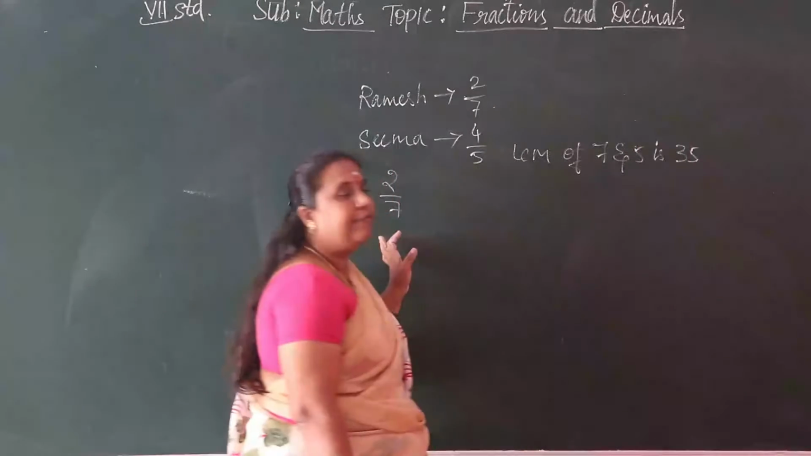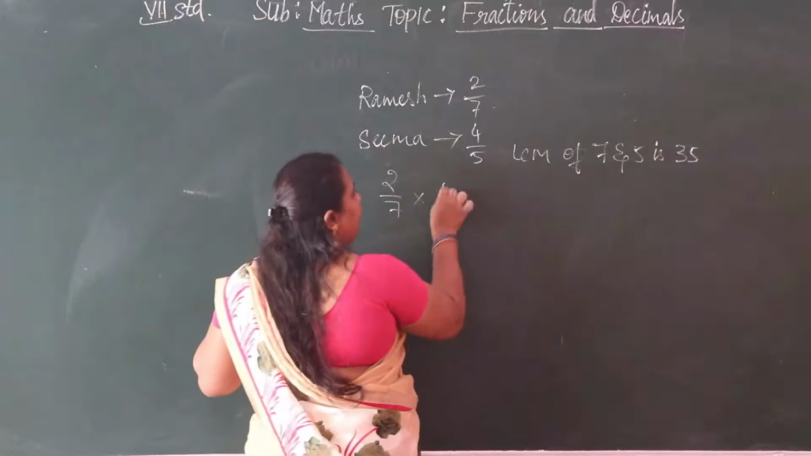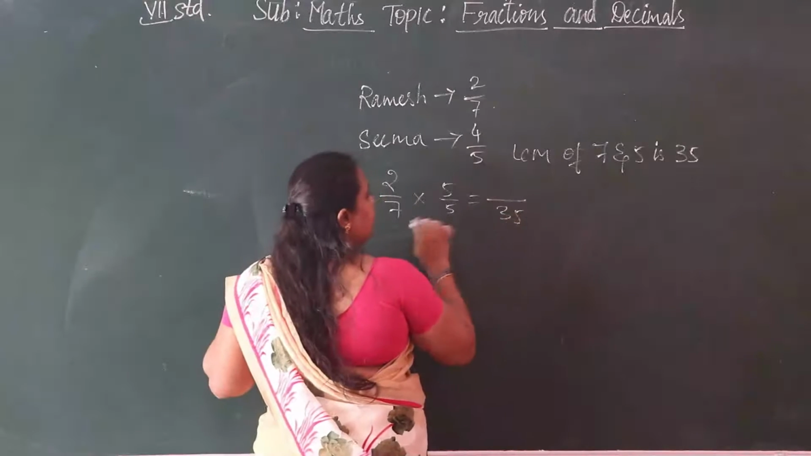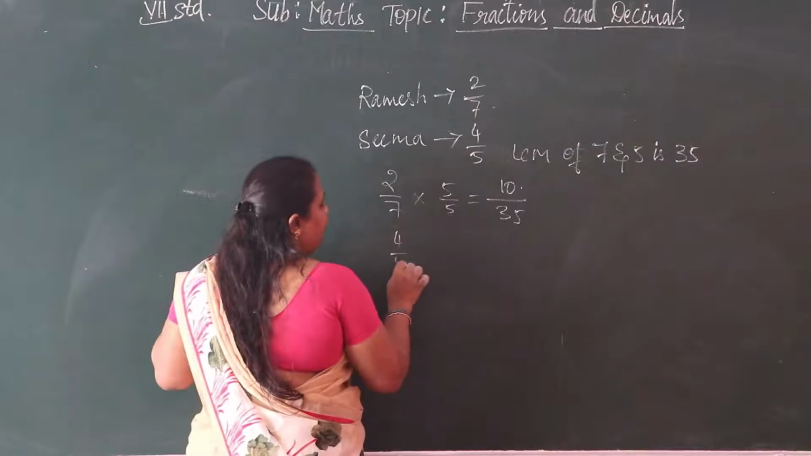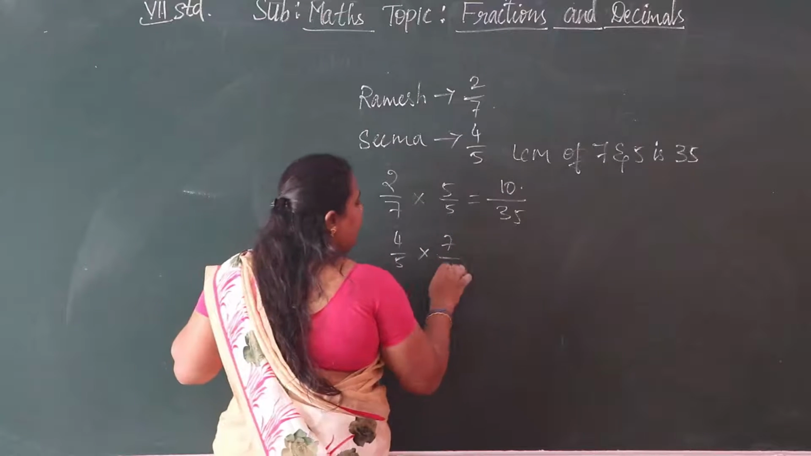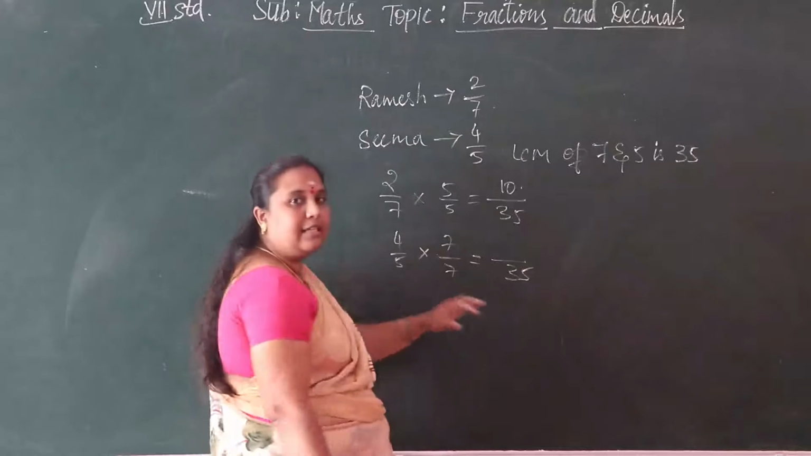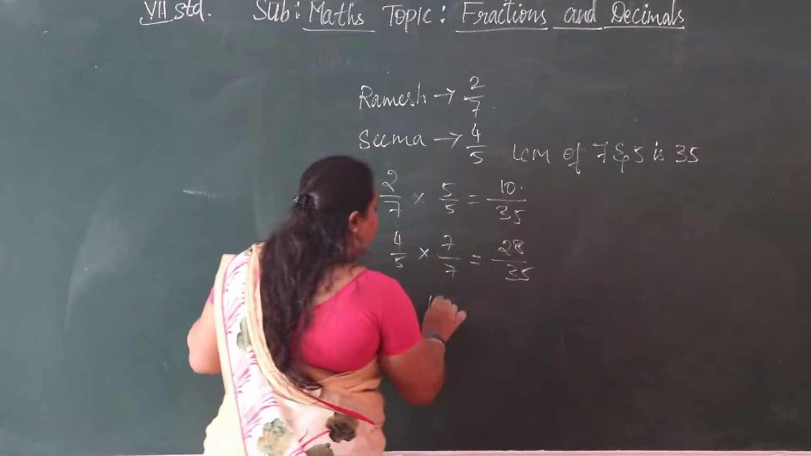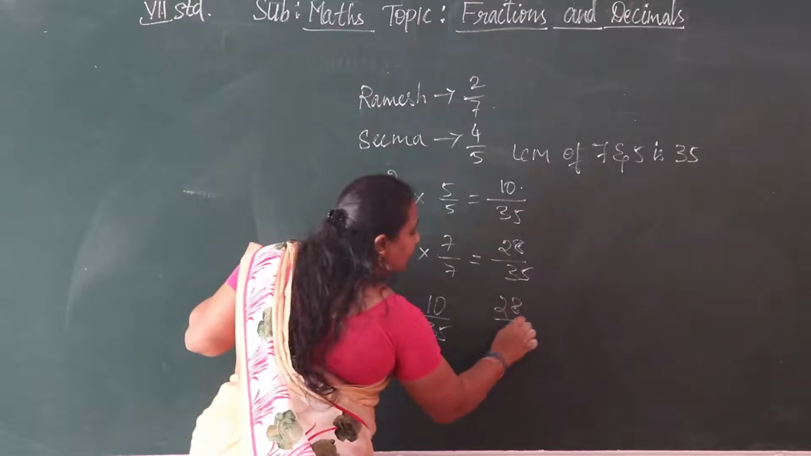The LCM of 7 and 5 is 35. So 2 by 7 into 5 by 5, we make the denominator 35. 2 5s are 10 by 35. Then 4 by 5 into 7 by 7, here we have also made the denominator 35. 4 7s are 28. Now we can compare these two: 10 by 35 and 28 by 35.